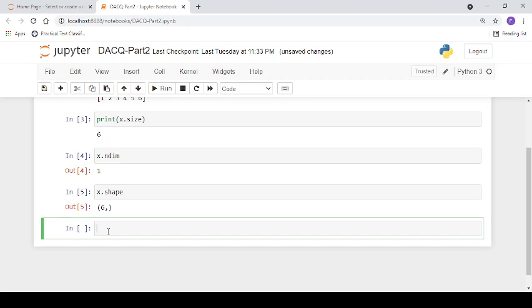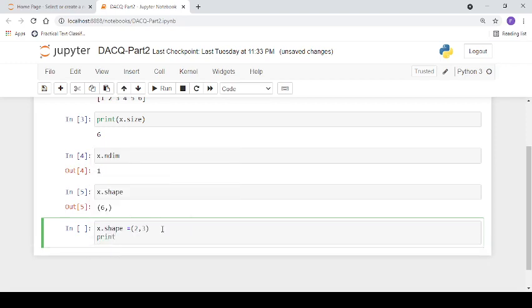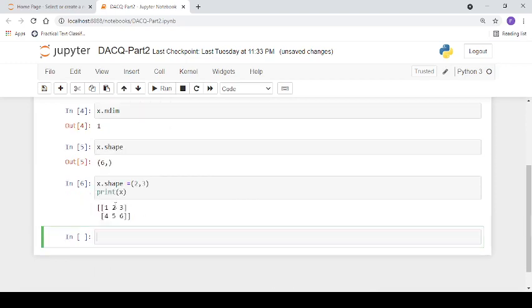For example, if we want to convert this array into a 2-dimensional array, we can use the same attribute. Let's say x dot shape equal to this. So there are 6 elements. If you want to create an array from the 1-dimensional array with 2 rows and 3 columns, then we can print that array. Now this is a 2-dimensional array.